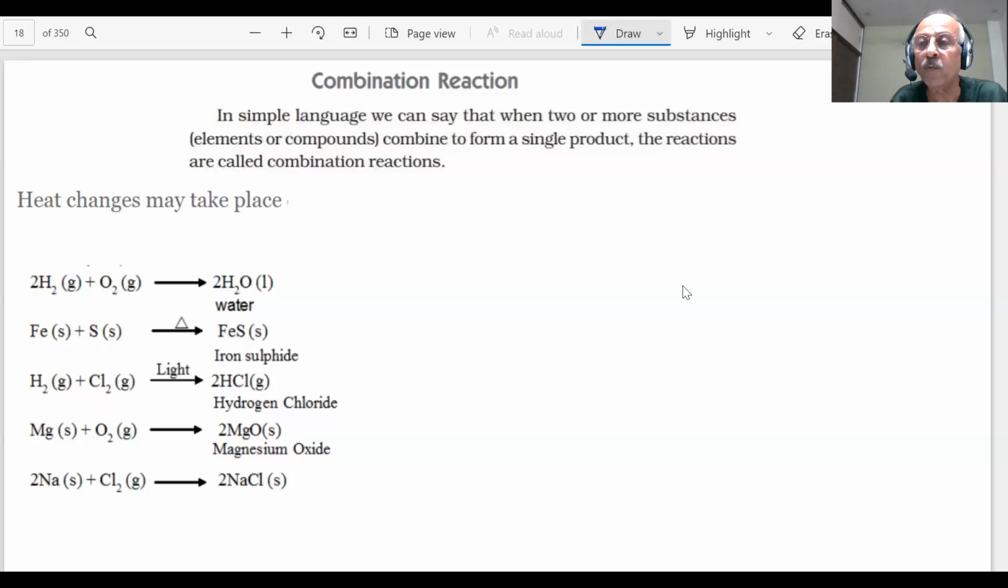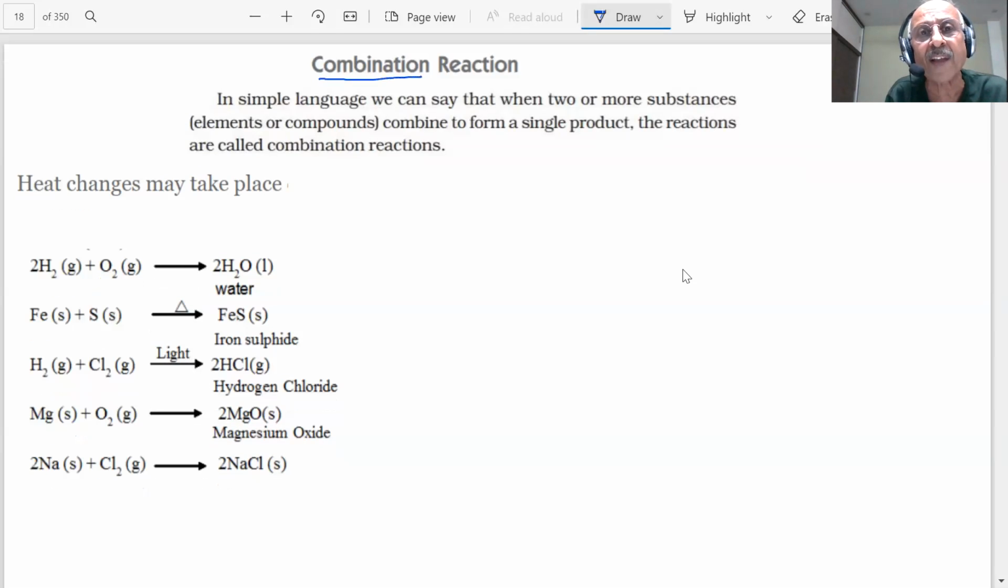When two or more substances, which could be elements or compounds, combine to form a single product, these reactions are called combination reactions. What do you mean by combination? Combination means, student, as the word itself says, that some substances are combining and they will form a single product. For example, hydrogen can combine with oxygen to form water.